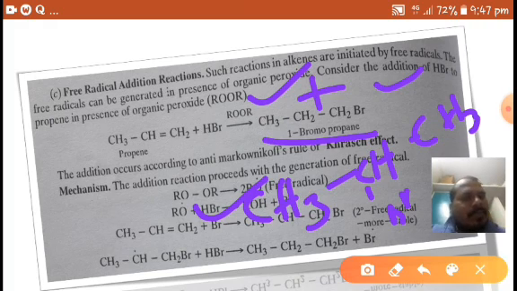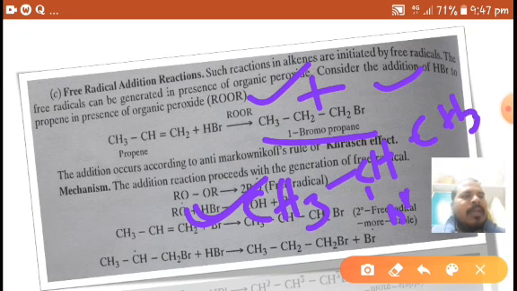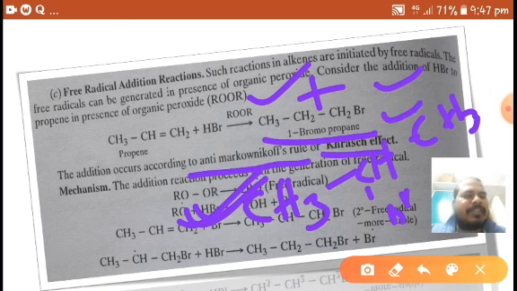In electrophilic addition reactions, the major product will be formed according to the Markovnikov rule. In free radical addition reactions, the major product is formed according to the anti-Markovnikov rule. The anti-Markovnikov rule is called the Kharasch effect.